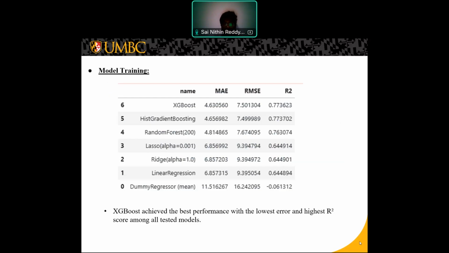For the model training, I trained multiple regression models to predict O3 AQI. These include linear regression, ridge regression, lasso regression, random forest, gradient boosting, XGBoost, and a dummy regressor for the baseline comparison. We evaluated the models using MAE, RMSE, and R square. From the results, XGBoost clearly performed the best with the lowest MAE and RMSE and an R square of around 0.77.